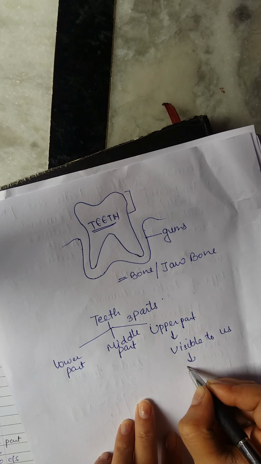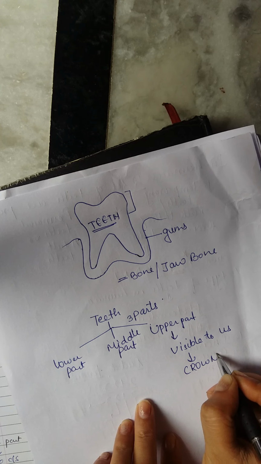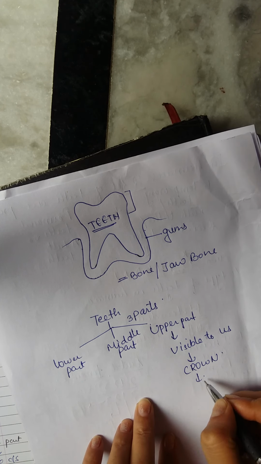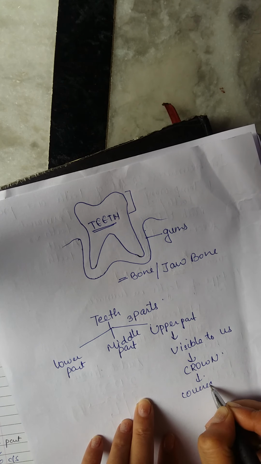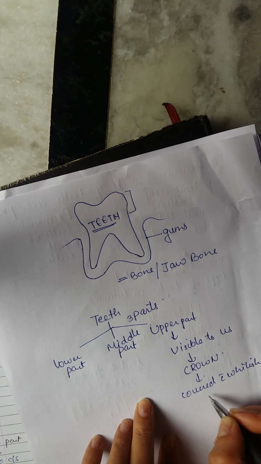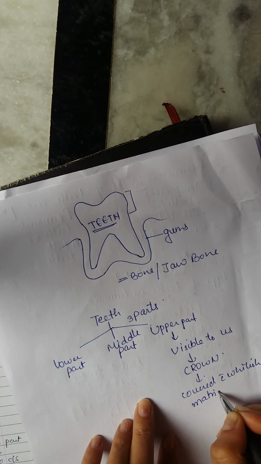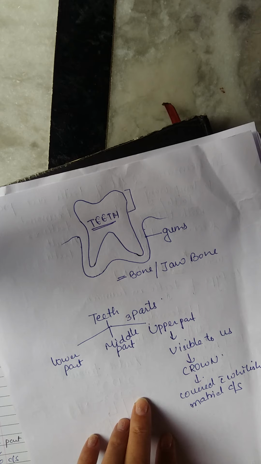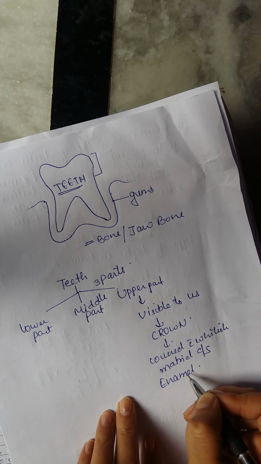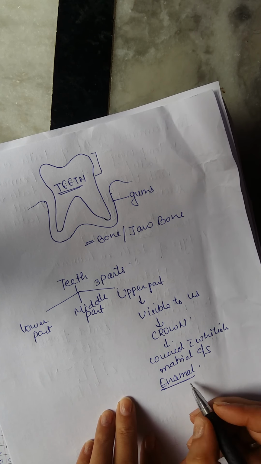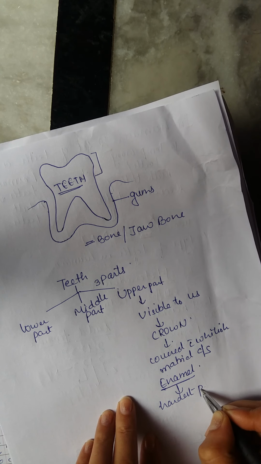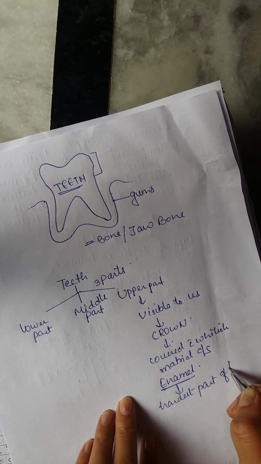It is covered with a whitish material called enamel. And this enamel is the hardest part of the teeth.